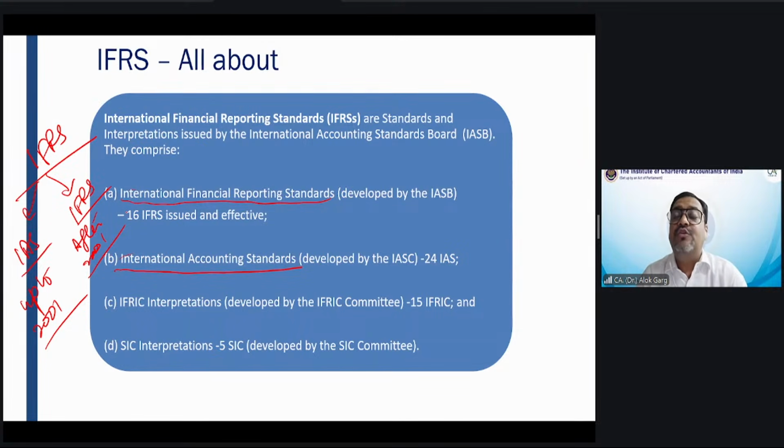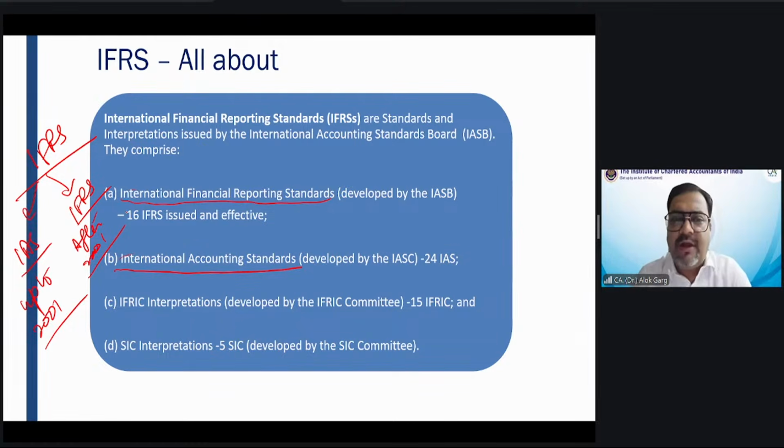Now these standards have become very old. So in 2001, the mother body of IFRS, the International Accounting Standards Board, decided that we have to review all these 40 international accounting standards which were issued up to 2001. And after our review, wherever we find major changes are required, we will delete the old international accounting standard and issue the new standard under the name and title of IFRS.